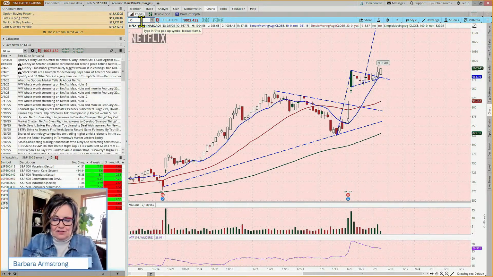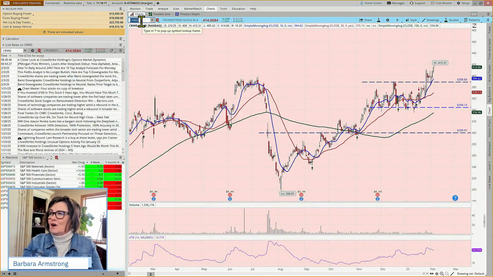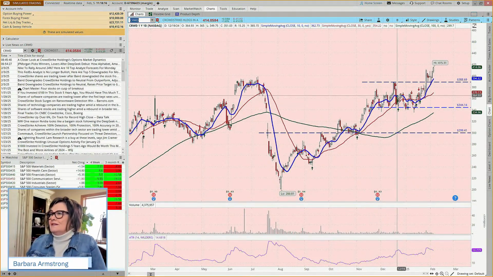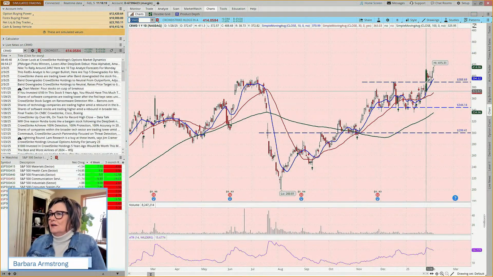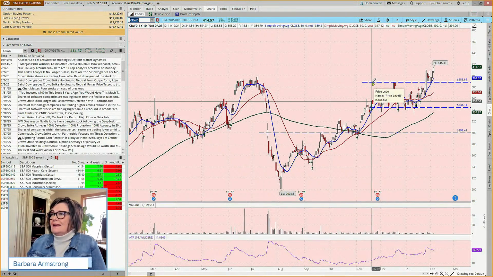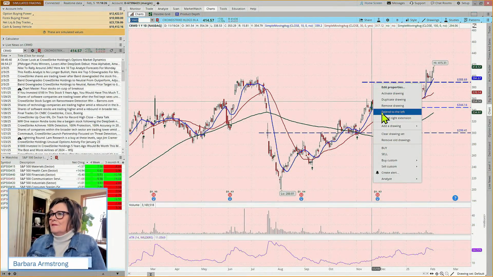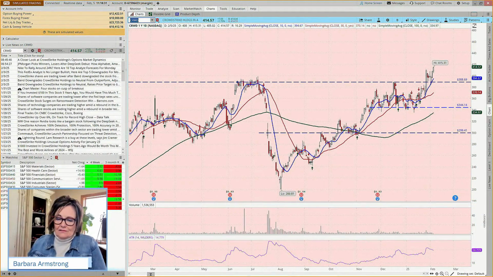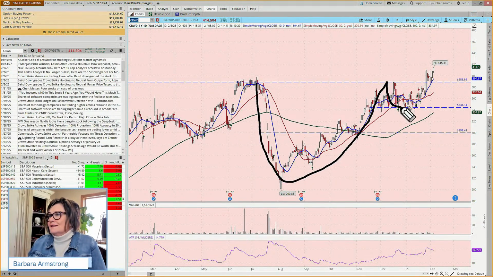Let's look at CrowdStrike. This is a different type of price pattern. Some might look at this and say, could we call this a double bottom? Well, I guess we could, but if you extend this line out to the left, you could say I see this as kind of a cup and handle. Are you with me on that? Then this is a much bigger price pattern, right? Here's our cup, here's our handle.